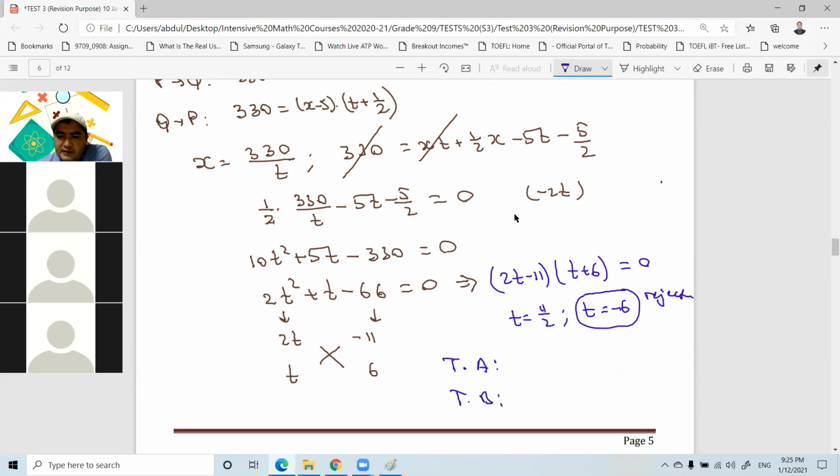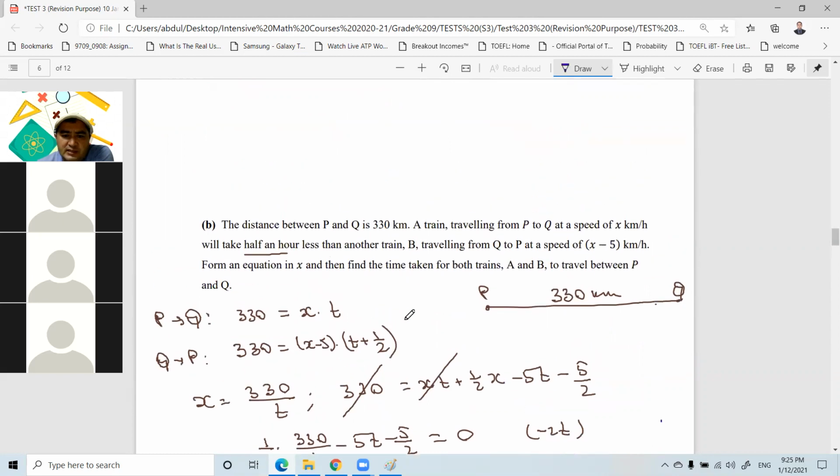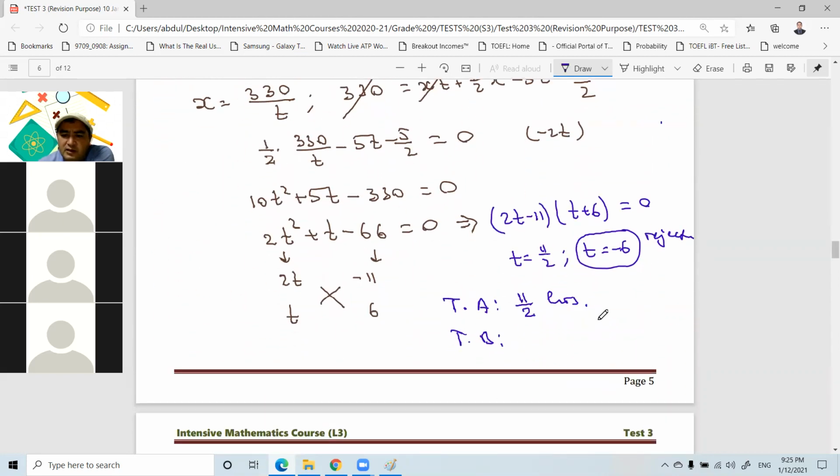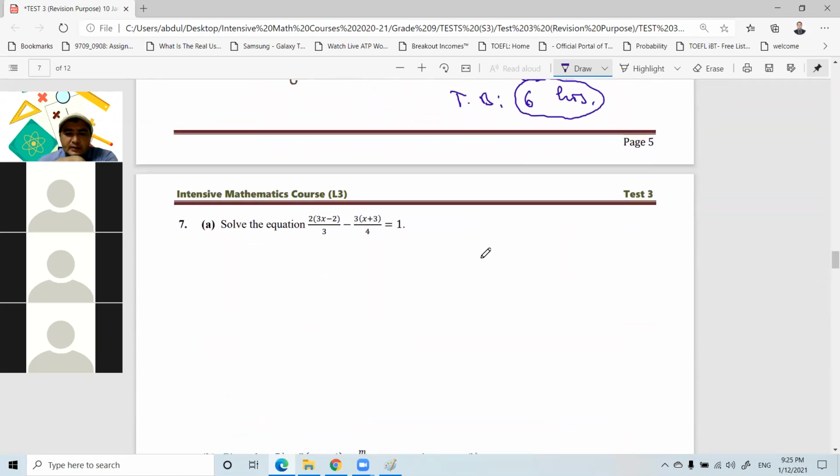So the first one is t. For train A, it takes 11 over 2 hours. For the second one, it is t plus half. So this 11 over 2 plus 1 over 2 is equal to 6 hours. So for the train that is traveling from P to Q, it takes 5.5 hours to reach Q. And for the train which is traveling from Q to P, it takes only 6 hours to arrive at its destination. Okay. So that's it. And now solve the equation.